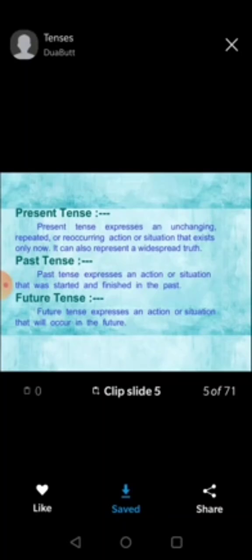Now past tense: the actions and situations that were started and finished in the past, which were over in the past. And the third one is future tense. Future tense expresses an action or situation that will occur in the future. So these three tenses we'll do: first is present tense, second is past tense, and third is future tense. In present tense we express the action which is happening right now, in past, those which are over, started and finished in the past, and in future tense, the situation which will occur in the future.